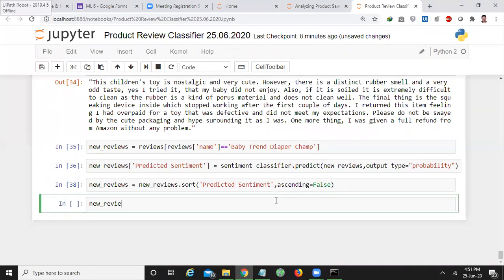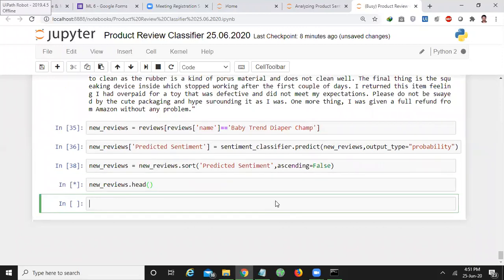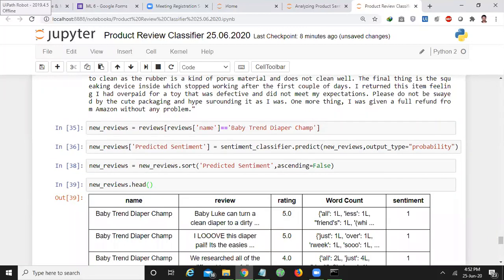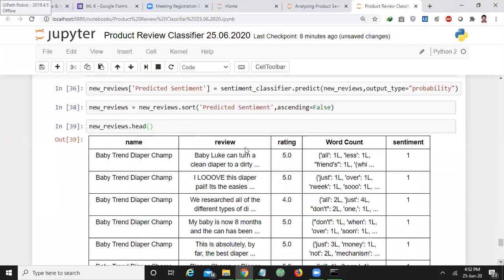So Chandrasekhar, we have only the facility of calculating the reviews product wise. You can predict the sentiment for it. Here baby trend champ has this. If you take this review, it has the sentiment as 1.